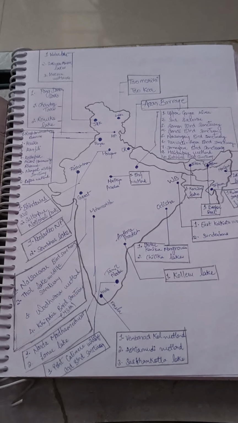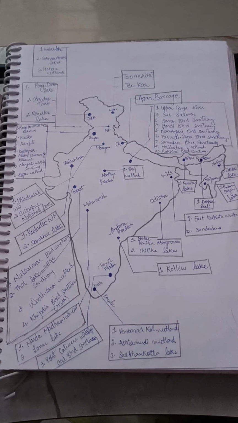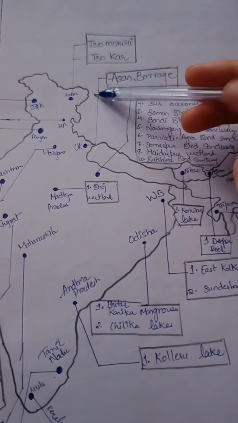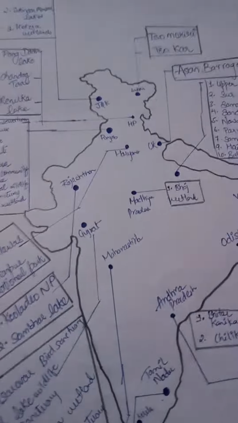Hey guys, I'm Shubhangi Singh and today we are going to cover the wetlands in India, that is Ramsar sites. We are going to cover from this side first of all, and then we will cover this side. Okay, so let's start. First of all, in Jammu and Kashmir there are three wetlands.